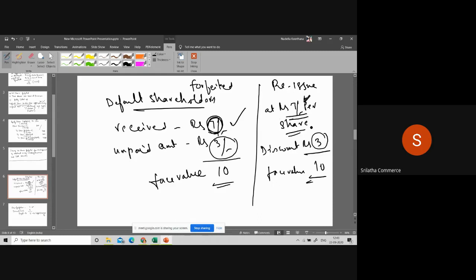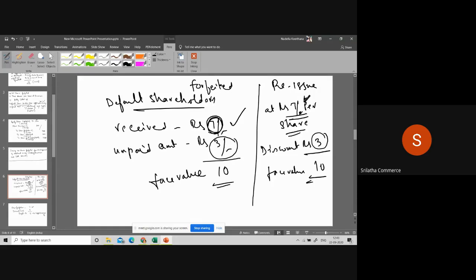You are reissuing the forfeited shares. At what price? Ma'am, reissuing? After reissuing, you have to pay 7 rupees per share. Yes, now you are reissuing. Now this default shareholder account is closed. Now you are reissuing to the public, that is to the outsiders. When you sell, you receive the amount, isn't it?